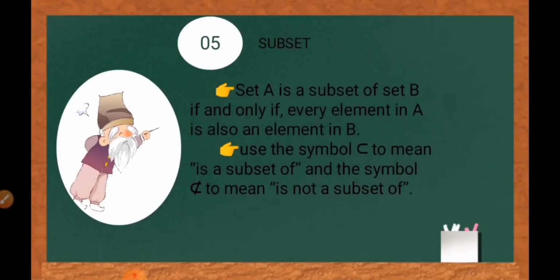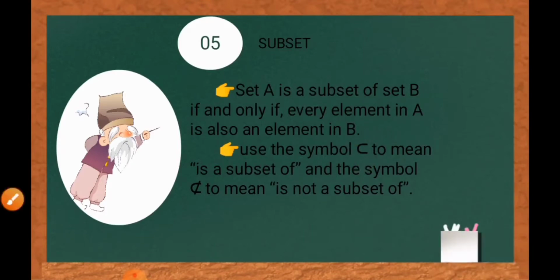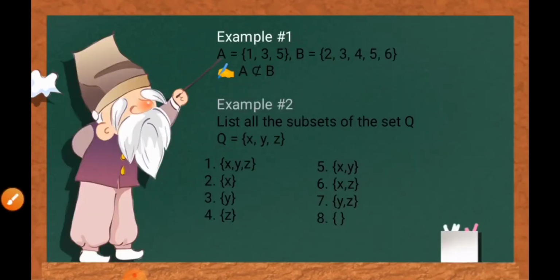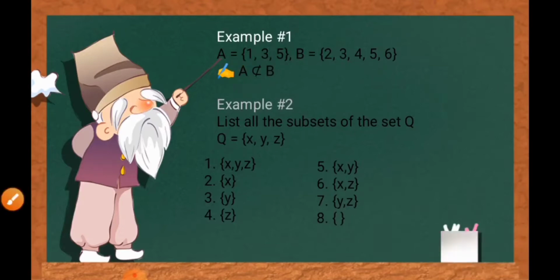The fifth set is called subset. Set A is a subset of set B if and only if every element in A is also an element in B. Use this symbol to mean is a subset of, and this symbol to mean is not a subset of. Example, the elements of set A are 1, 3, and 5, and the elements of set B are 2, 3, 4, 5, and 6. A is not a subset of B. Why? Because 1 is in A but not in B.